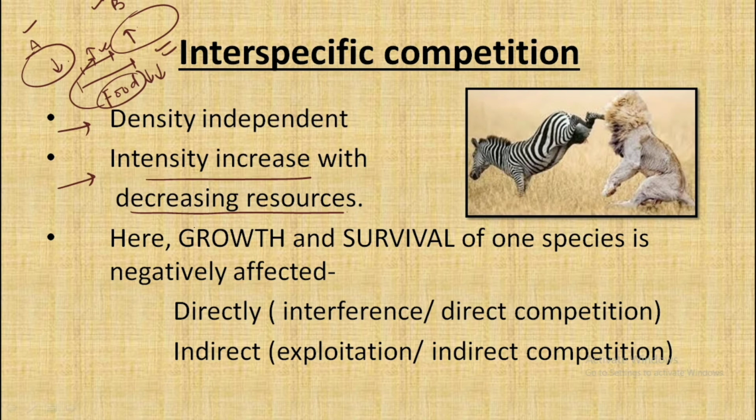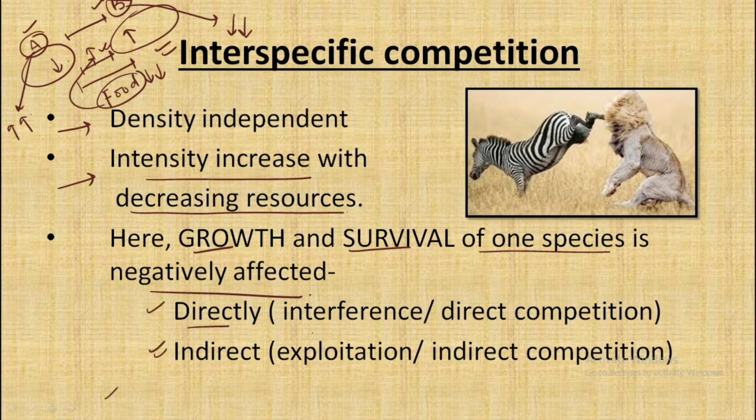And in this, the growth and the survival of one species is negatively affected. As a result of this competition, either species A or species B would get the food. The species getting the food would have better survival and better growth. But the species that does not get a sufficient amount of food would have a negative impact on its growth and survival. And the negative effect could either be direct or indirect. When it is direct, we call it interference, and when it is indirect, we call it exploitation.